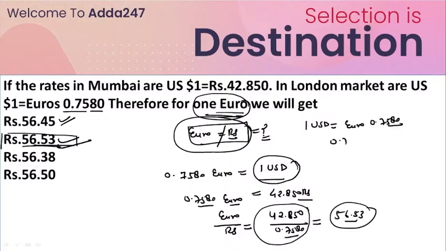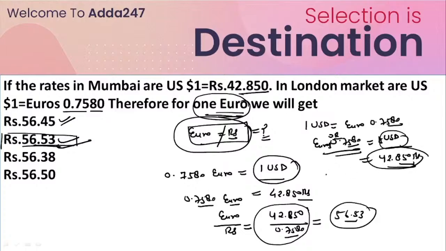So you can also write 0.7580 euros is equal to 1 US dollar. And this 1 US dollar can be written as 42.850 rupees. So just write here and solve this and you will get the answer. Okay.